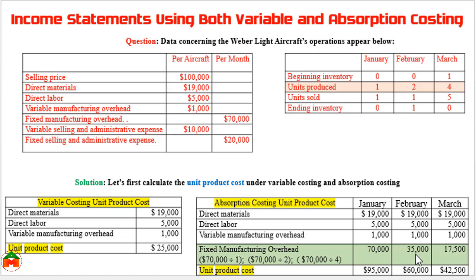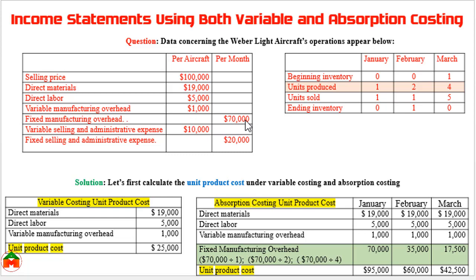Here we can see 35,000, and in March we have produced 4 units, so 70,000 divided by 4, so this is the fixed manufacturing overhead per unit for March. For calculating the per unit fixed manufacturing overhead we have divided the fixed cost, because this is the per month cost and this is the per aircraft cost or per unit cost.